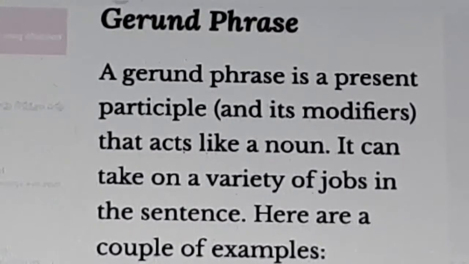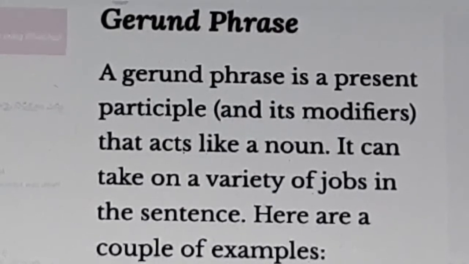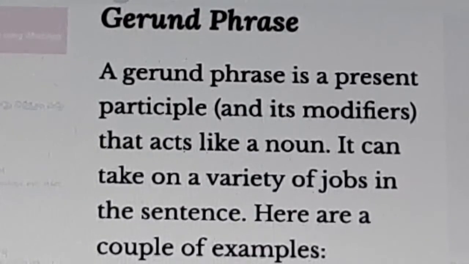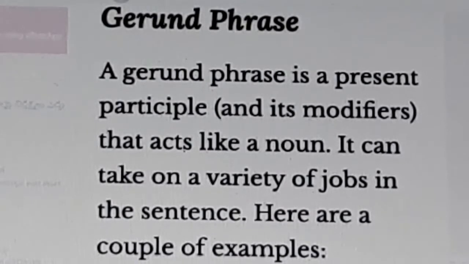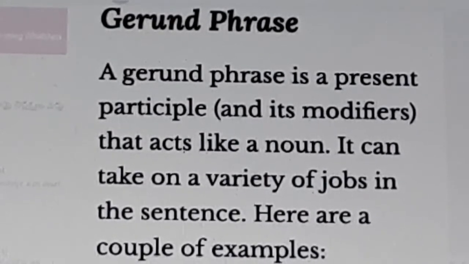Once again, gerund phrase. A gerund phrase is a present participle and its modifiers that acts like a noun. It can take on a variety of jobs in the sentence. Here are the examples.